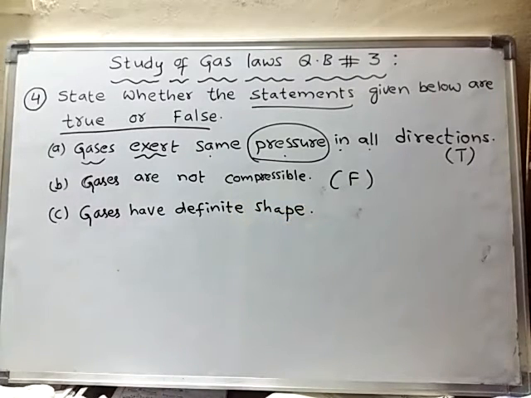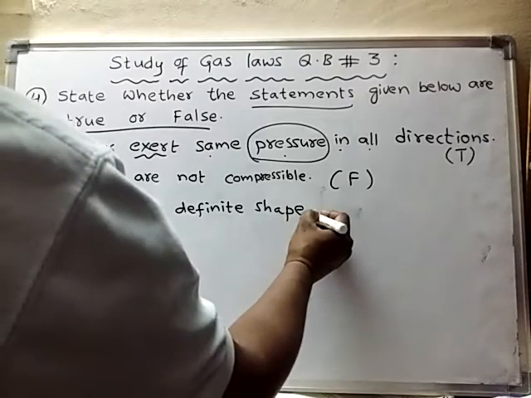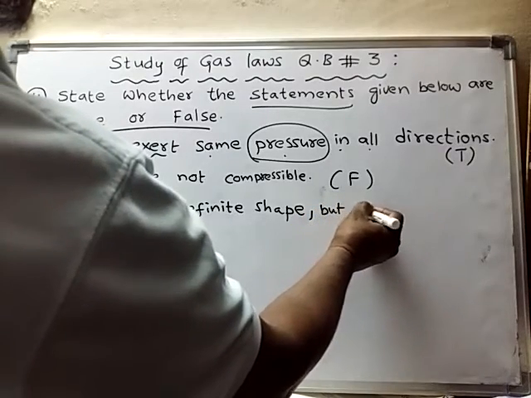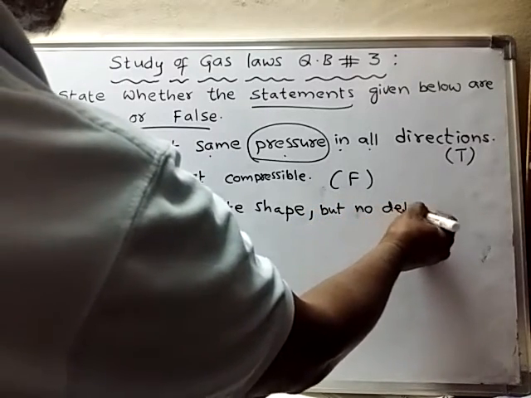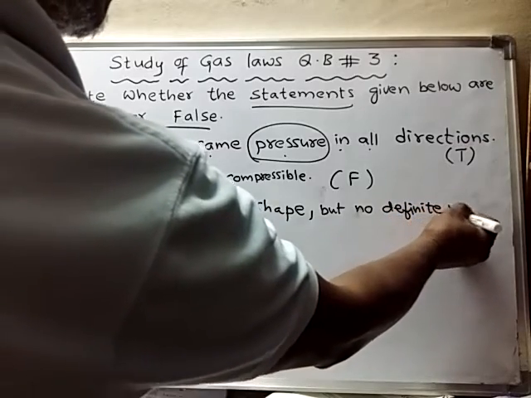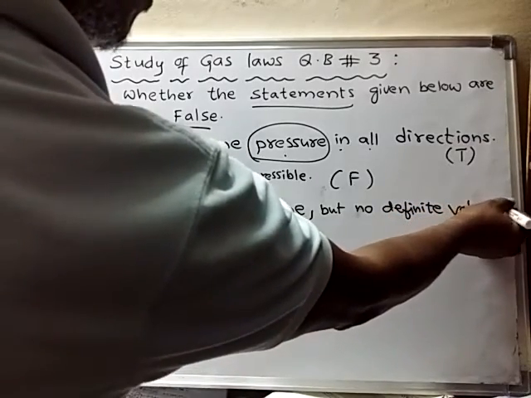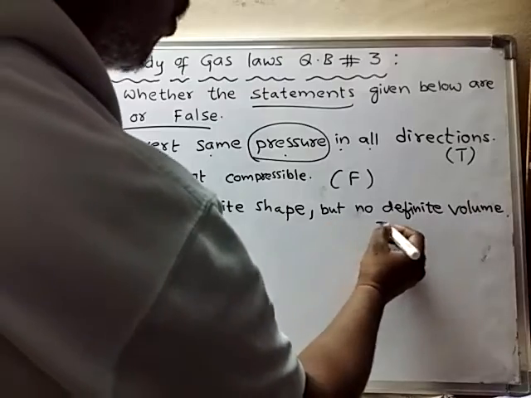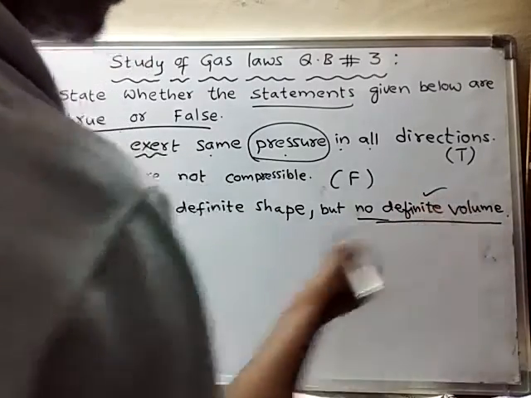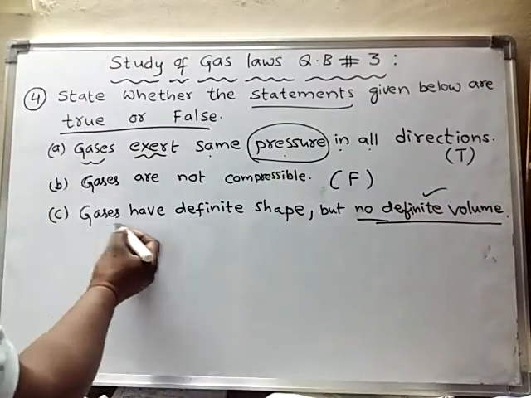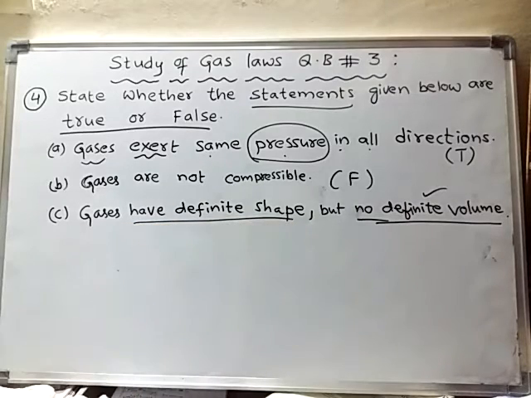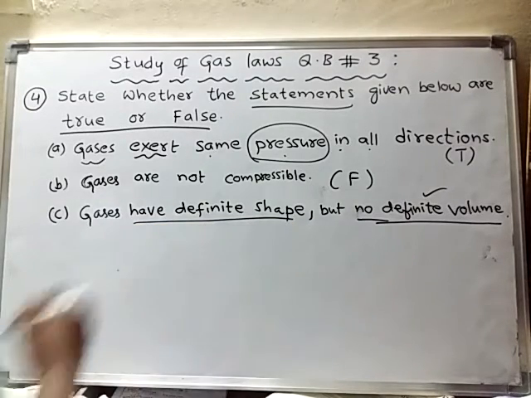Okay, next, but no definite volume. Okay, so no definite volume. So this is correct only. But here, gases have definite shape. This is wrong. Why is this wrong?